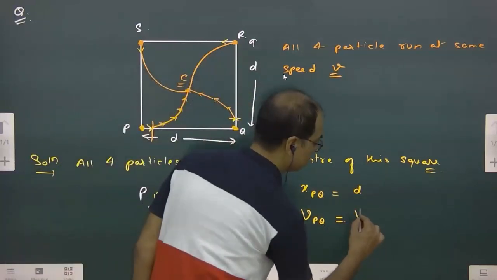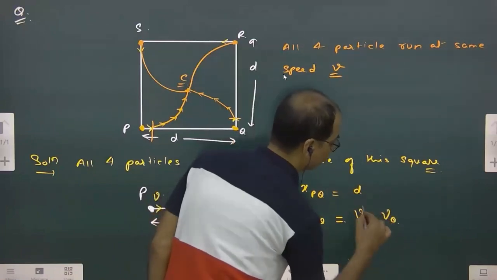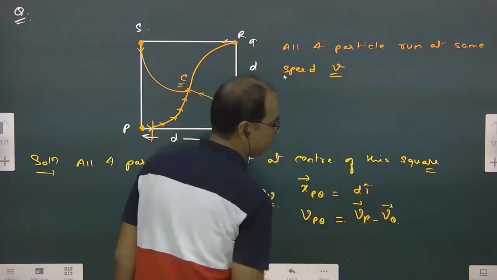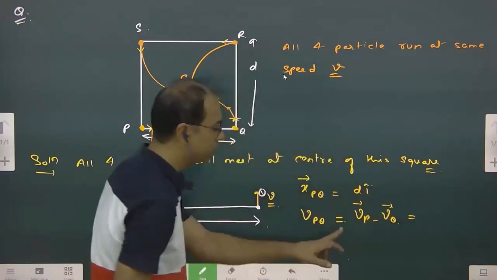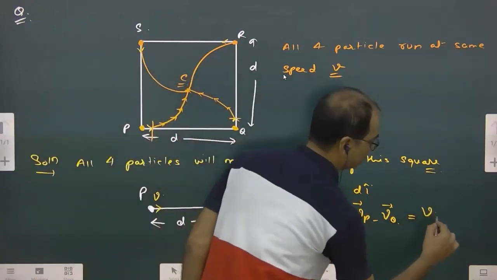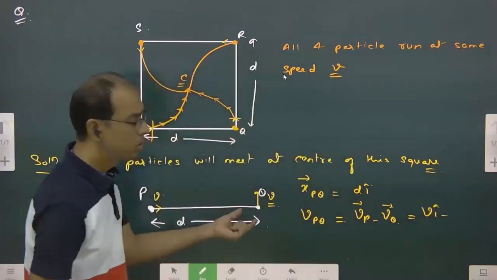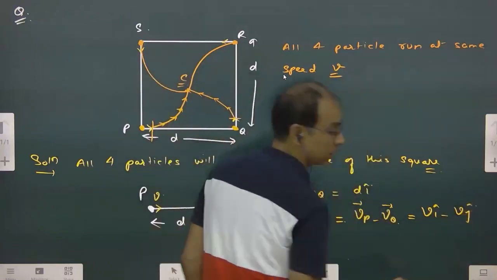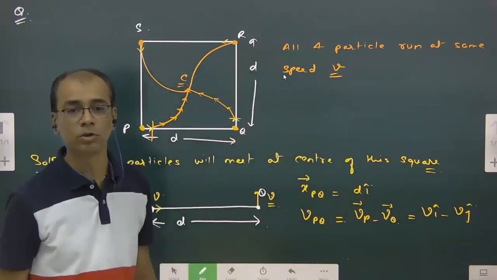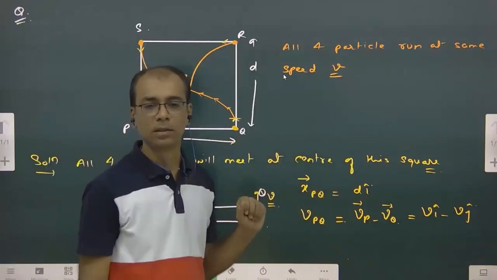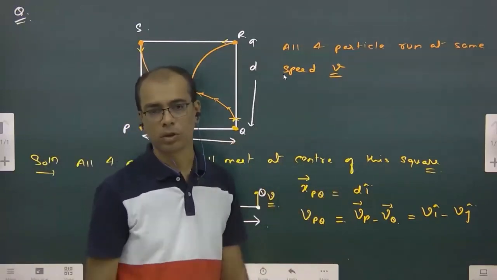If I write it in vectors, I'll write this as D i cap. VP, the velocity of P, is V along the x-axis, so this is V i cap, minus VQ, which is along j cap. That's why it's relative motion in two dimensions. But XPQ is D i, along the x-axis, so I require the velocity also along the x-axis.